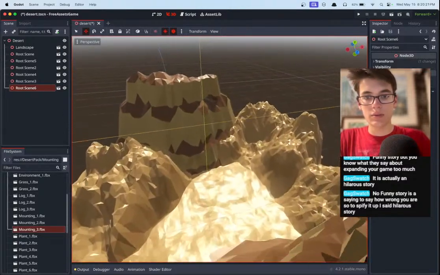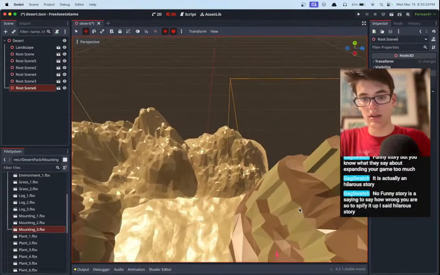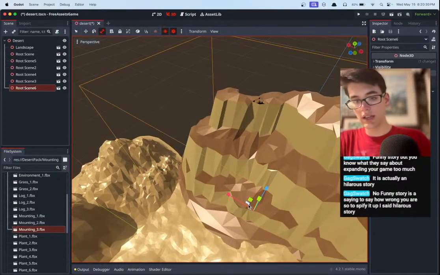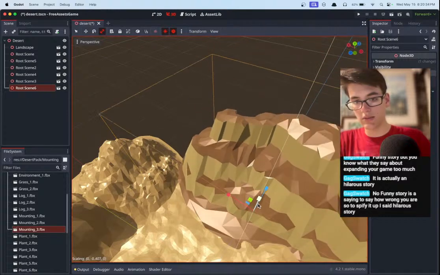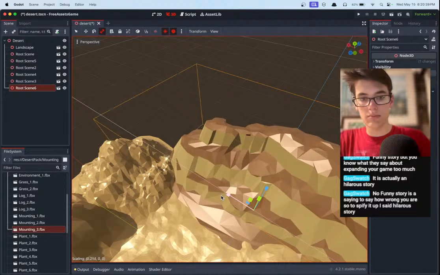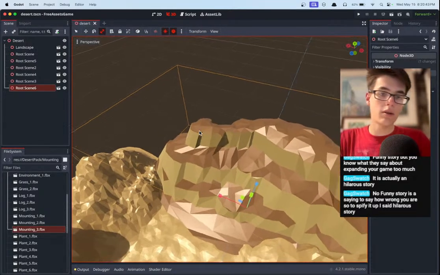Alright, we've got our background mountains. Actually, do we? Yeah, we got our background mountains pretty good. Let's just mess around with the scale a little bit, just so they don't all look identical. Okay, that looks a little weird. Let's make it a little shorter, and then maybe a little wider because it doesn't quite meet. There we go. All right, so we got our background mountains.